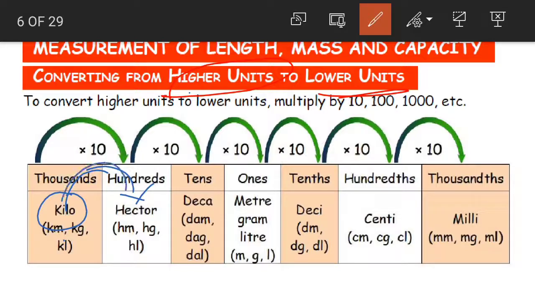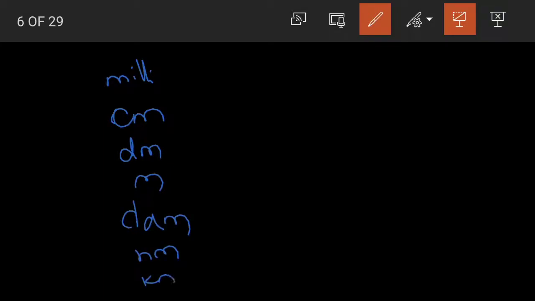when we convert kilos into hectares, we multiply by 10. Again from hectares to decas, we multiply by 10. So what is the rule here? Let me write again. We have milli, centi, deci, then meters, and then decameter, hectometer, and then kilometer.